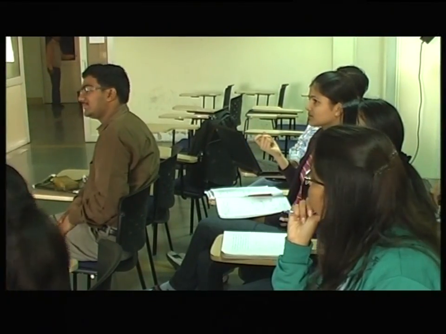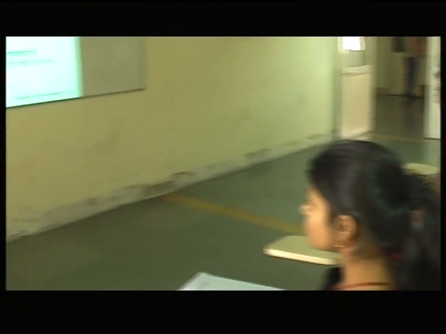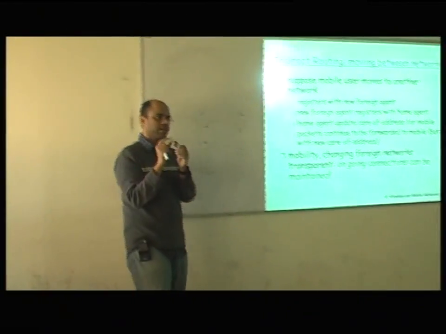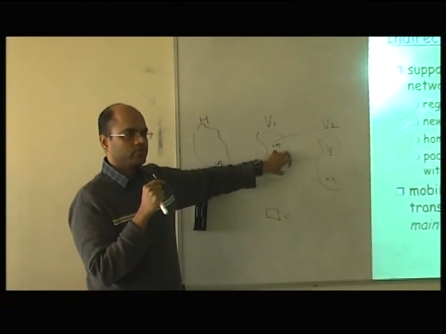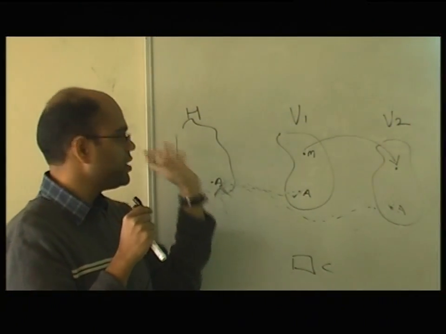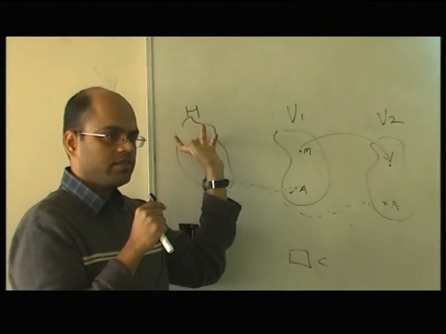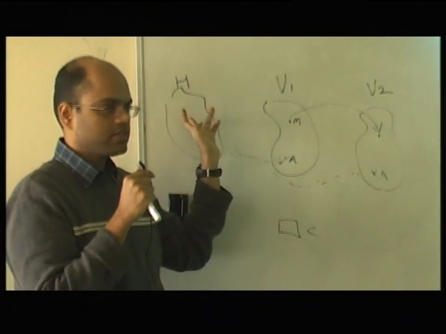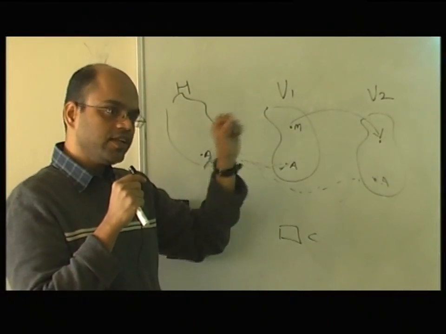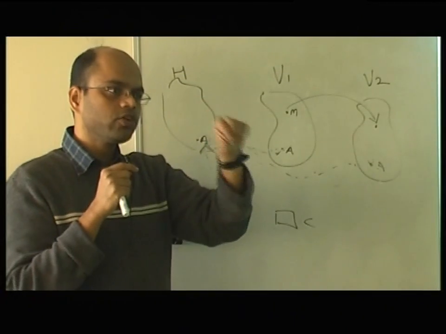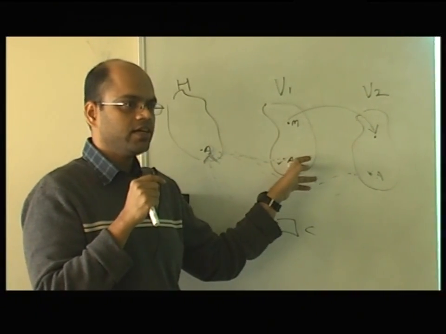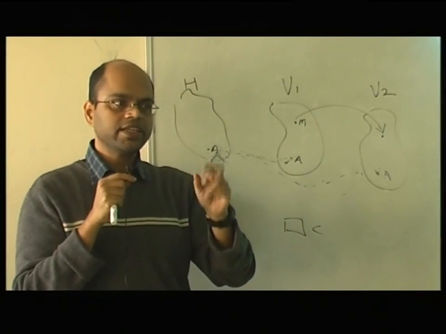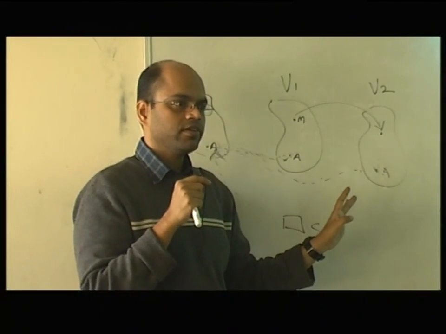Right. So what happens is when the mobile node moves here, the IP address that it receives in the new network, for this V1, is local. So let's take a concrete example. Let's say there is a M1 in the US right now. It has its US IP address. It moves to India. It will first of all get a local IP address, because the agent in India is not entitled or authenticated to give a US IP address.